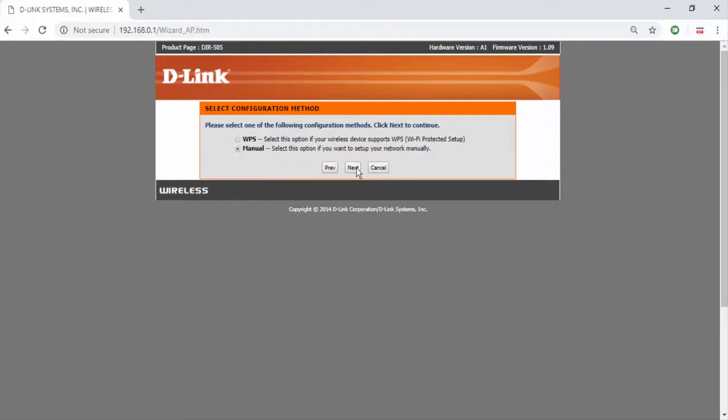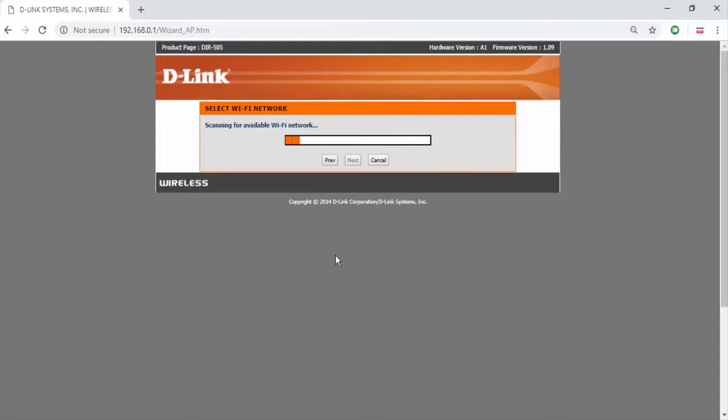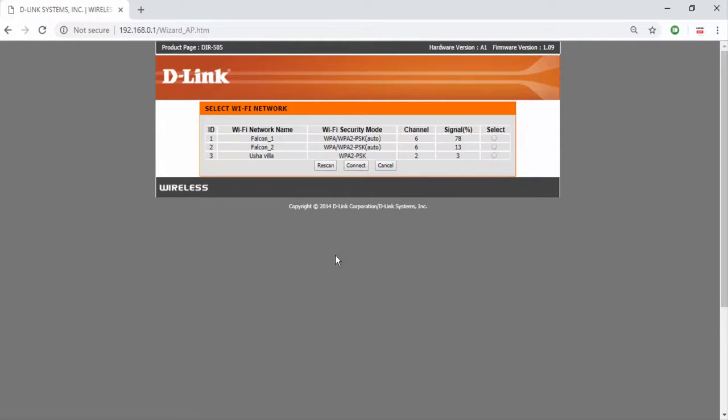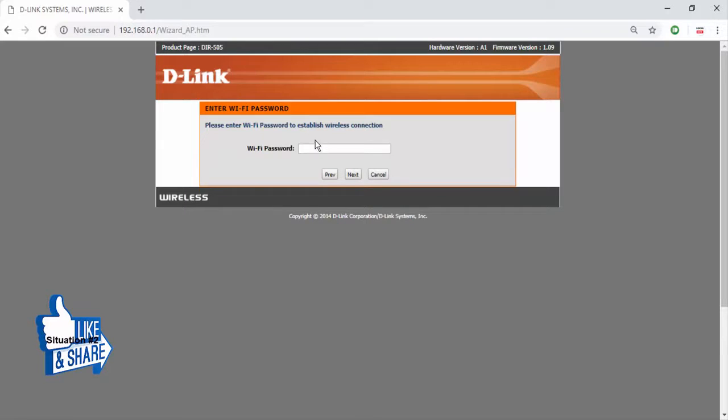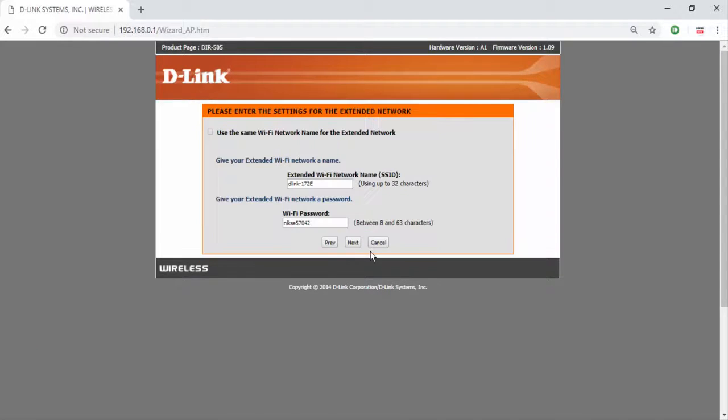Now we will connect this router to our primary Wi-Fi router. Click scan to list the available Wi-Fi network SSIDs, choose your primary Wi-Fi network name and click connect. Here my primary Wi-Fi network's SSID is Falcon 1. Enter the password of your primary Wi-Fi network. Here it is